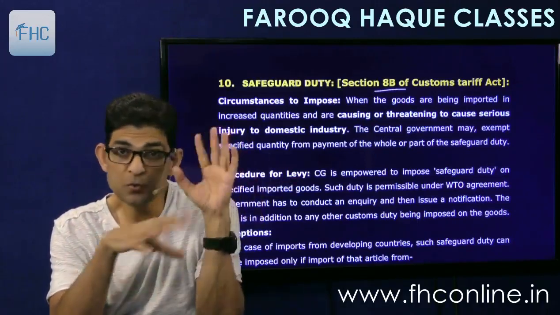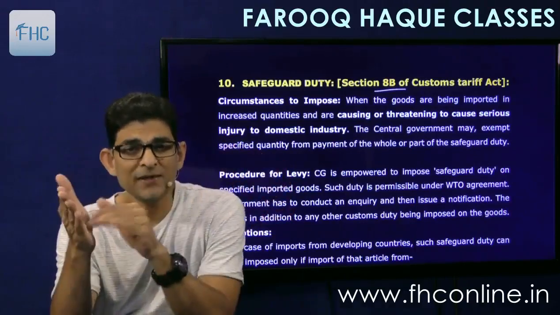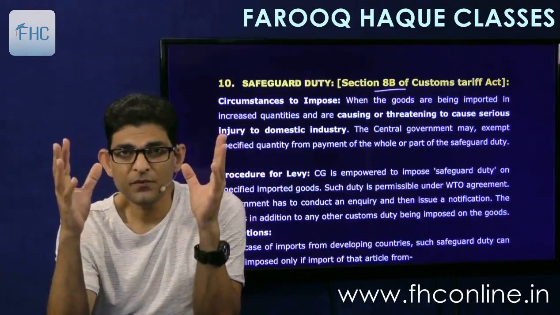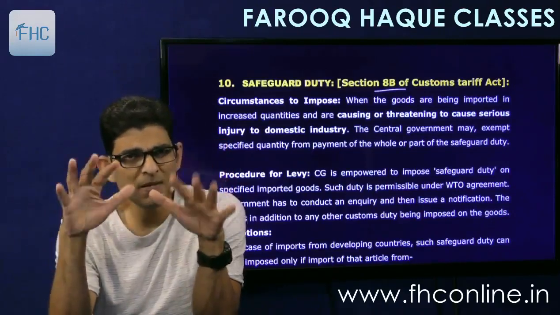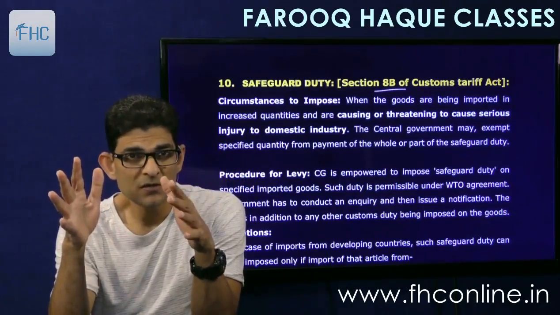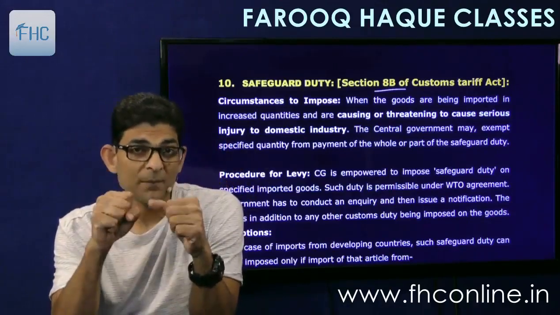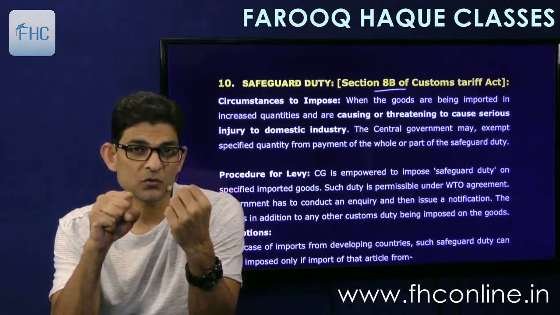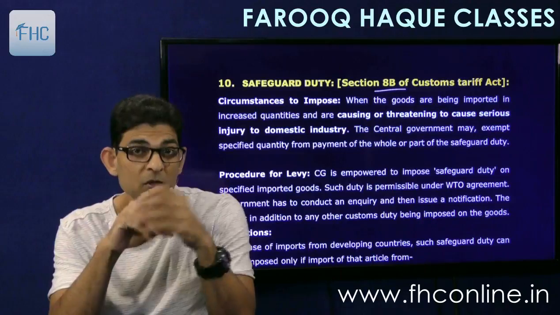Protective duty can be levied just to protect the Indian industry. It's a very crude method, a raw method. This is a more refined method. Safeguard duty is a more refined form. It says that if imports are going on and domestic production is also going on, normally it makes an equilibrium. Like for a market in India, for whatever goods, 70% is domestic production and 30% is import. Fine, no problem. But if it happens that there is a sudden, rapid increase in importation of that particular goods.